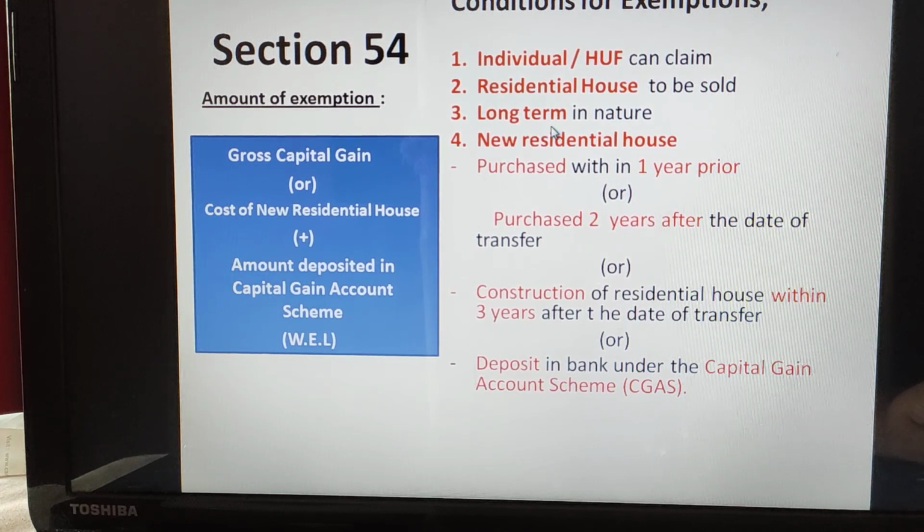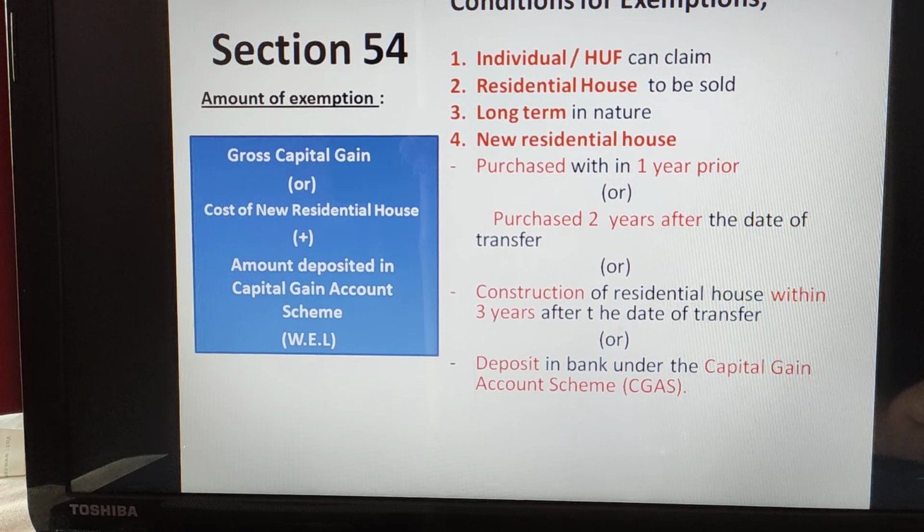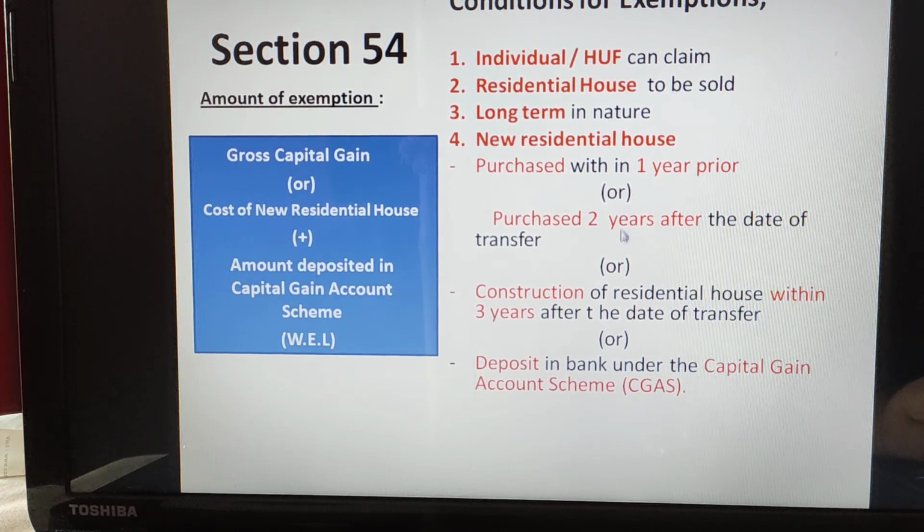That residential house should be a long-term capital asset, and to claim this you need to be an individual or Hindu undivided family. And what you have to do with this amount, you have to purchase the new residential house. When do you have to purchase? Within 1 year prior, or purchase within 2 years after the date of transfer.